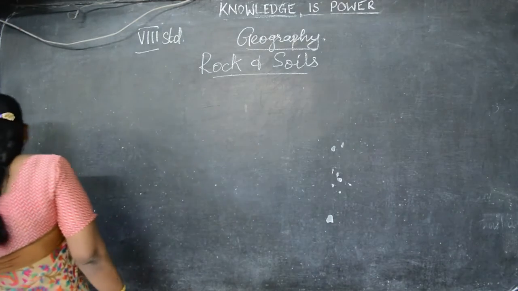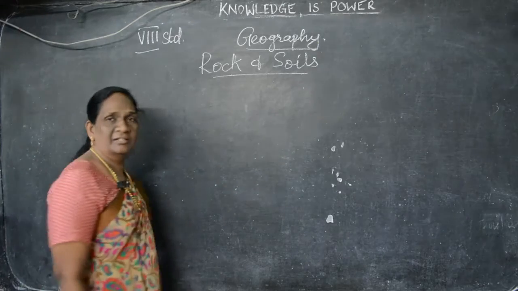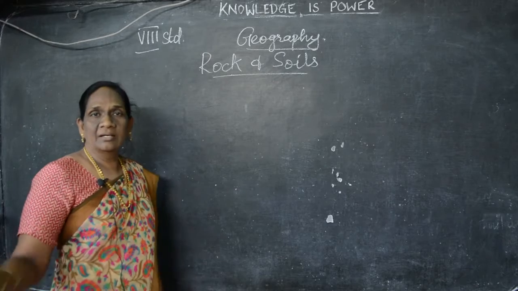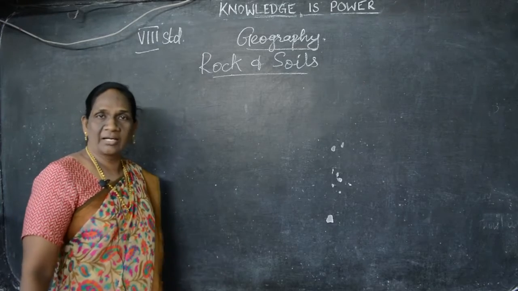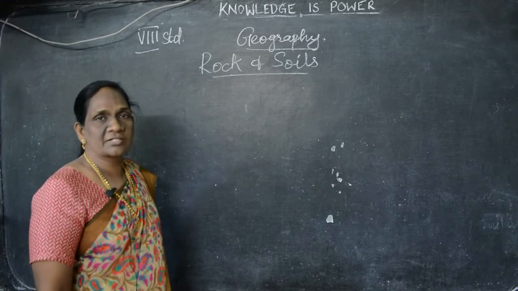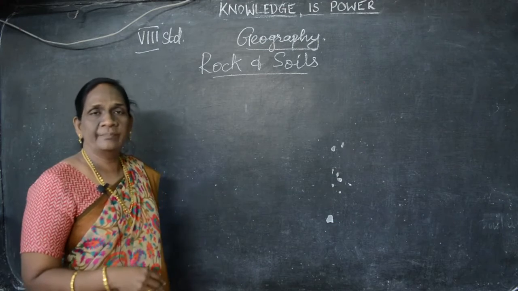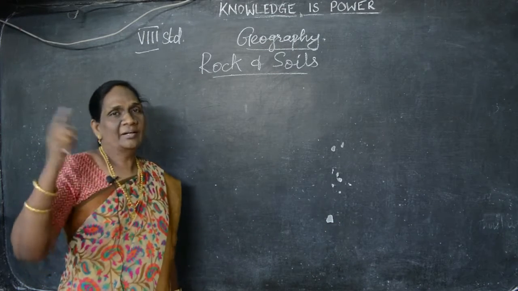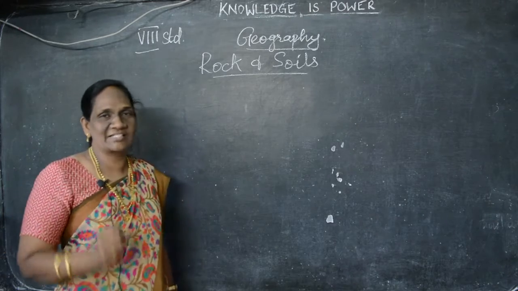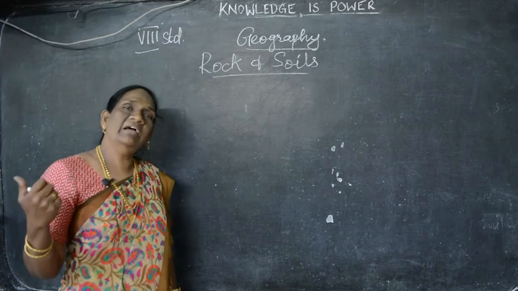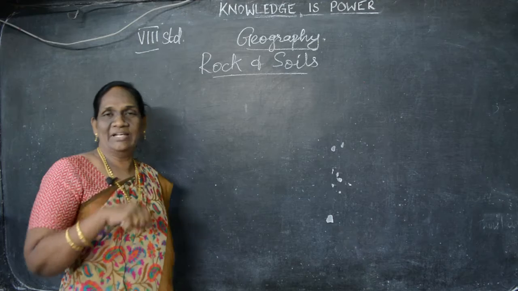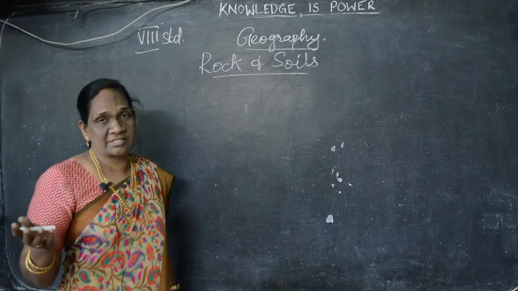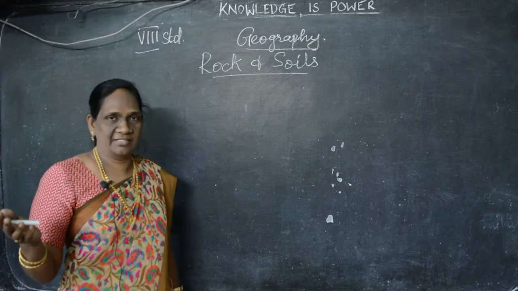Now, first one, rocks. Have you seen the rocks, children? What is rocks? What are called as rocks? Yes, the big rocks, பாறைகள் சொல்றோம்ல, that only called as rocks. In rocks, what we can see? Where we can see the rocks? Very good, in the mountains we can see the rocks. Then where else? In the mines, somebody is saying, in the mines we can see the rocks. In the caves, rock caves we can see, okay.